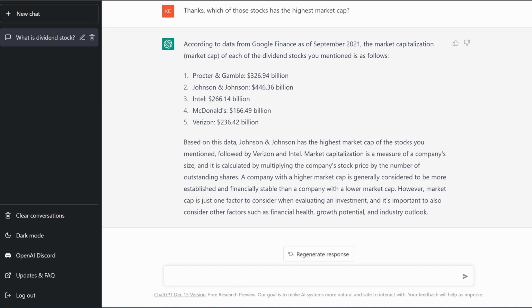So that's how you could end up having a full-blown conversation with this AI. And it can be great if you're just getting into investing and you still have a lot of questions. Maybe you don't know what market cap is. You could ask it that. You're reading through this, okay, measure of size of a company. Well, what is market cap? Let me ask that. And then it may say something else.